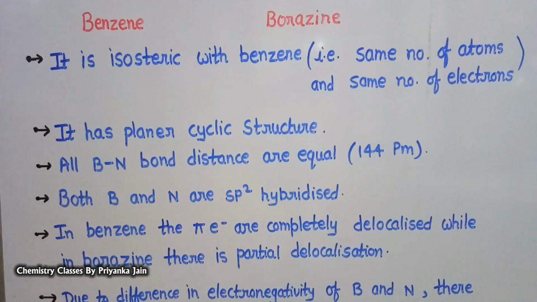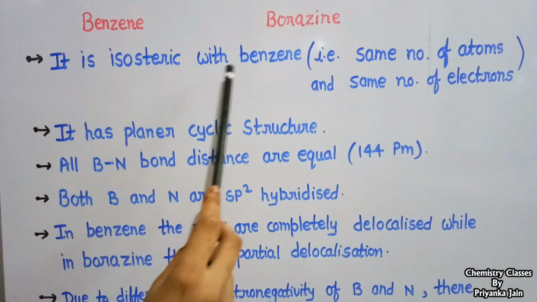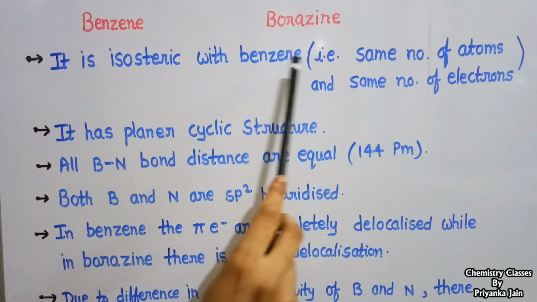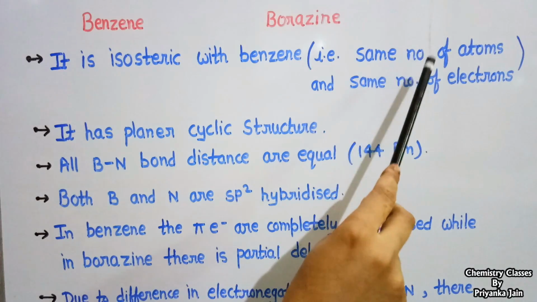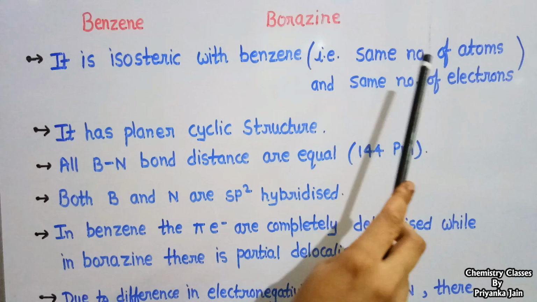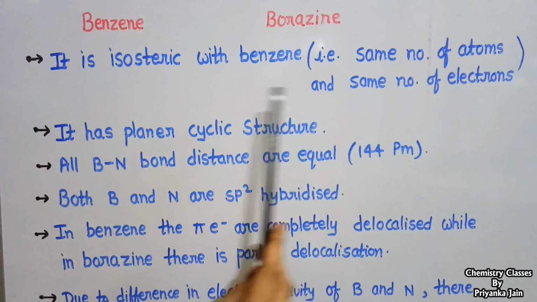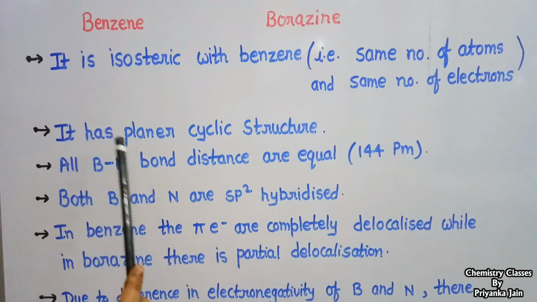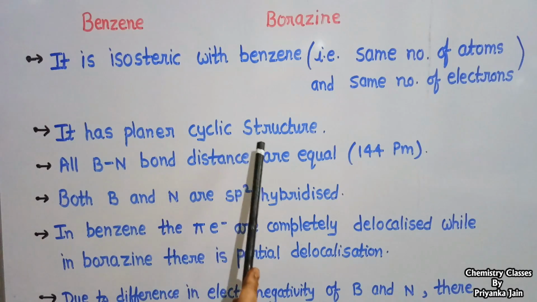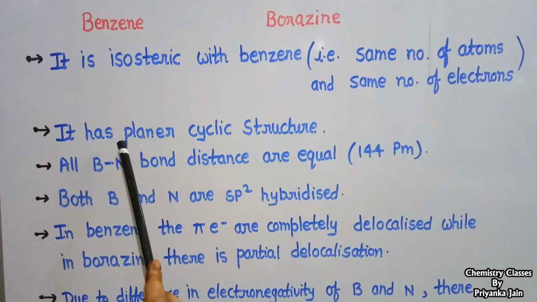It is highly reactive, and hence borazine is known as inorganic benzene. From the structure of borazine we can say that it is isosteric with benzene. It means both possess the same number of atoms and the same number of electrons. Also borazine has a planar cyclic structure, as in the case of benzene.